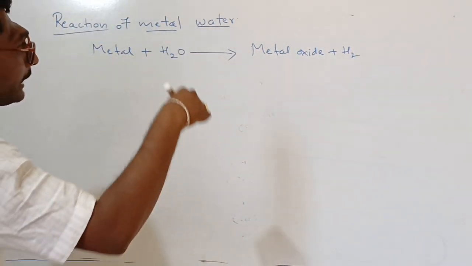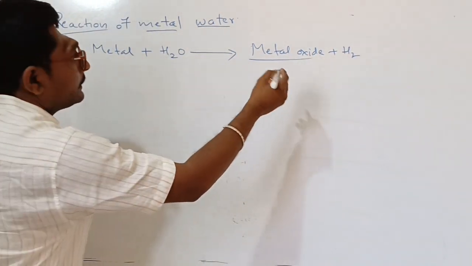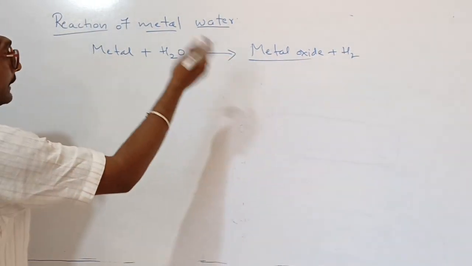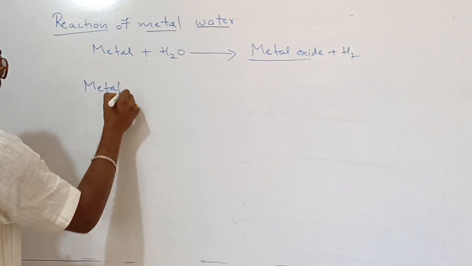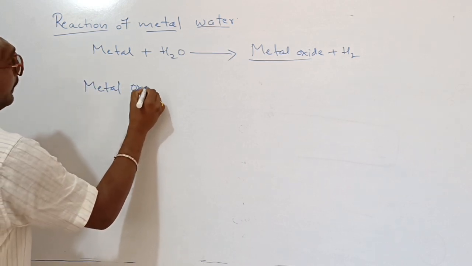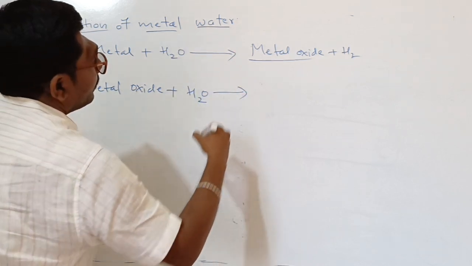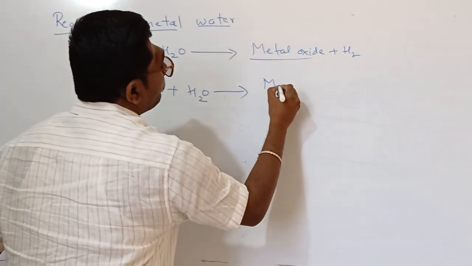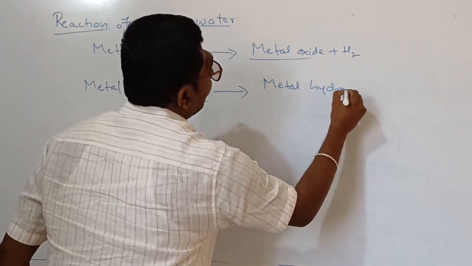Then the metal oxide dissolves in water and reacts with water again to form the metal hydroxide.